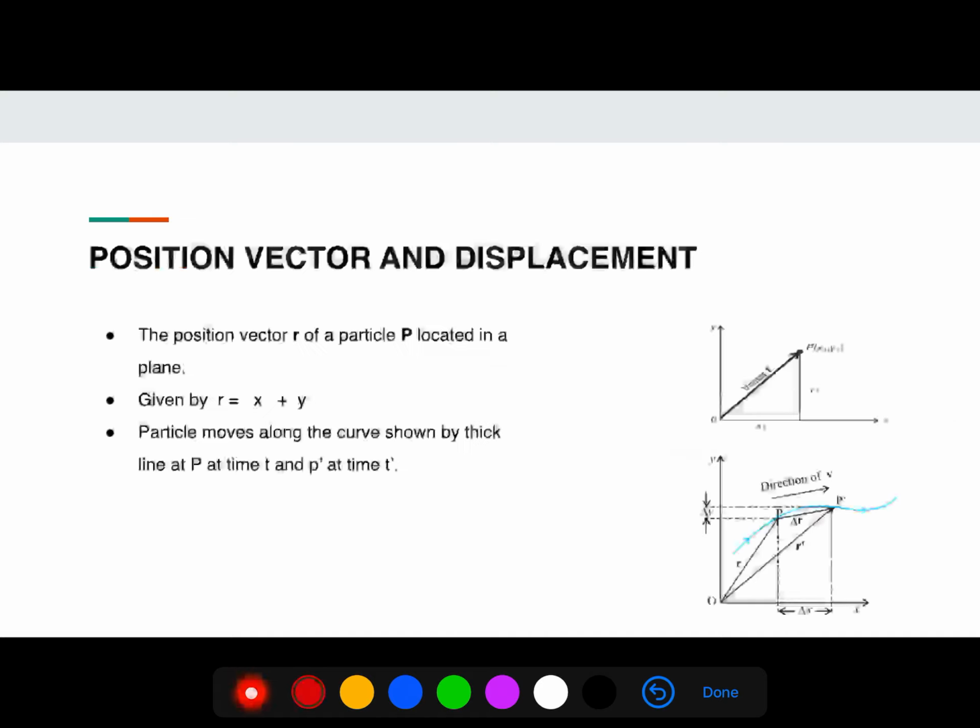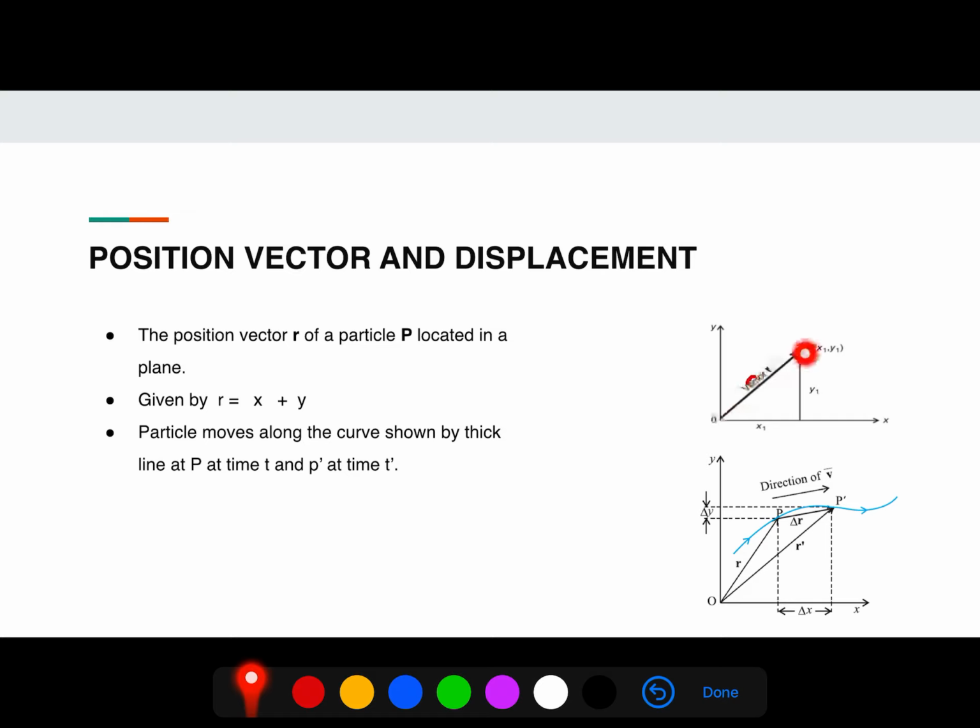First of all, I will discuss the position vector and displacement. P is a particle moving in an xy plane. To find its position, we will join this particle with the origin.